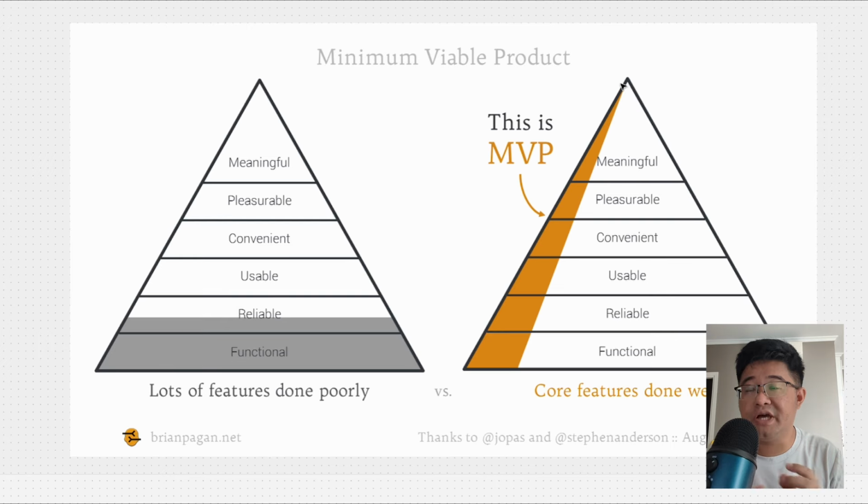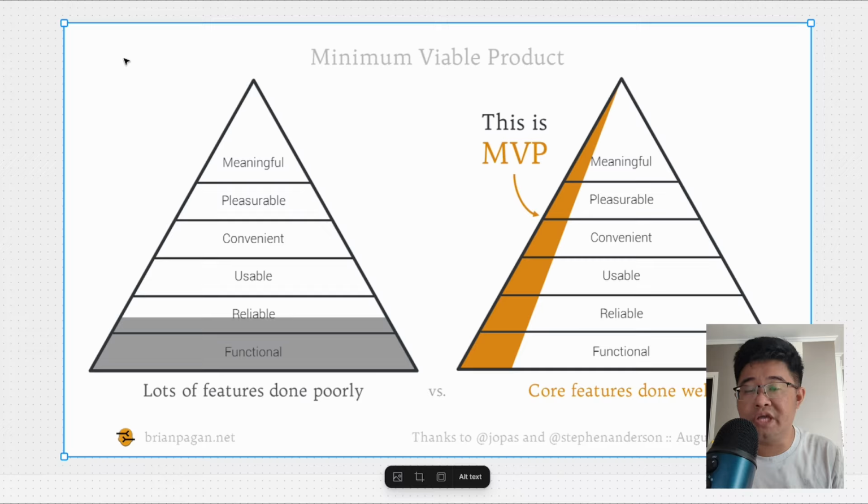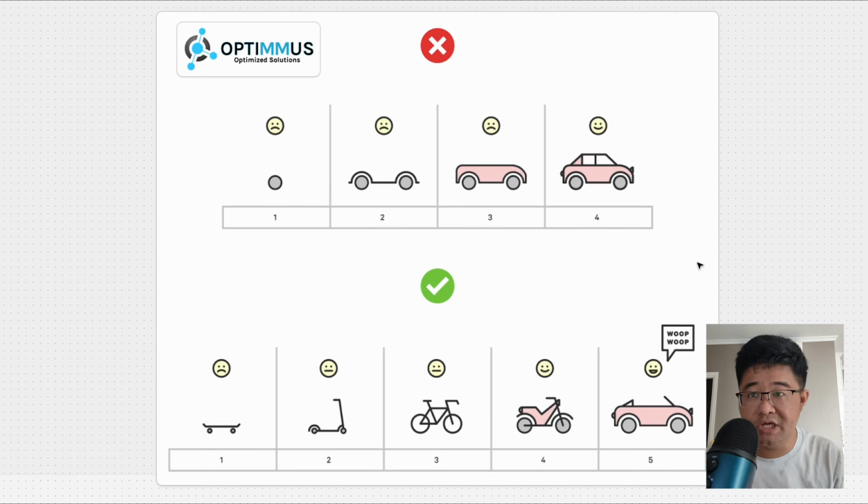This is actually a shift in the mindset of MVP. They want to cover some sort of usable convenience, user aesthetics, etc. This is somewhat a good explanation of MVP, but it does not cover the real principle, something that is much better like this. What this is trying to say is if you're trying to build feature by feature that is not usable, it's not called MVP. So this number one is not called MVP.